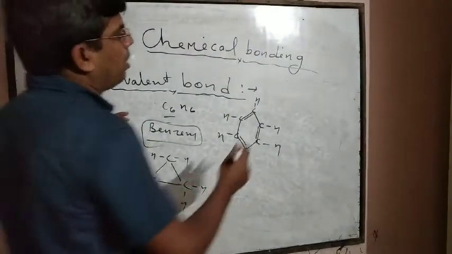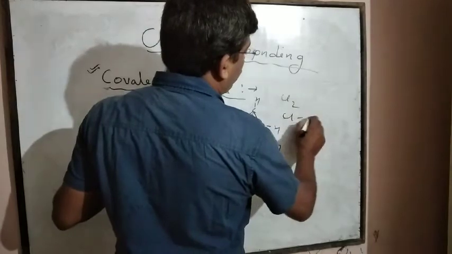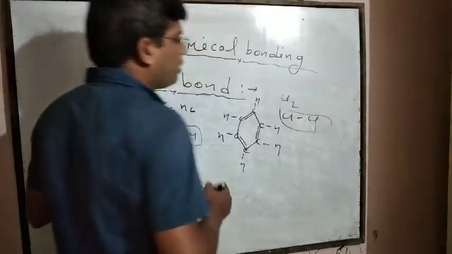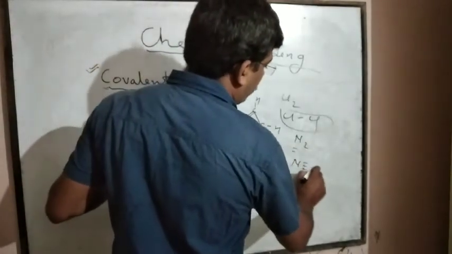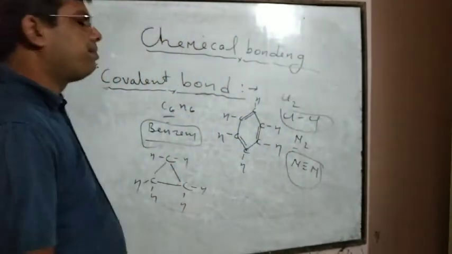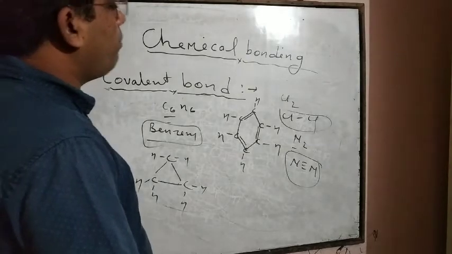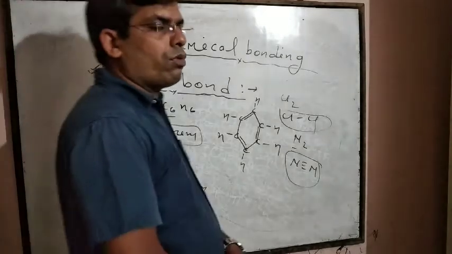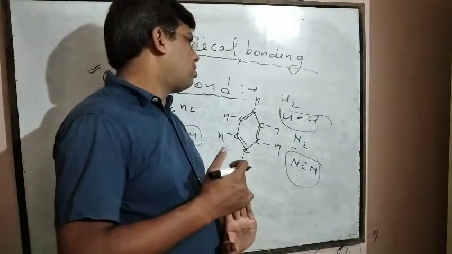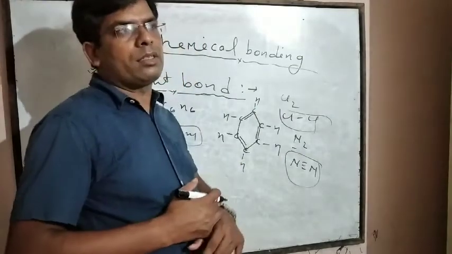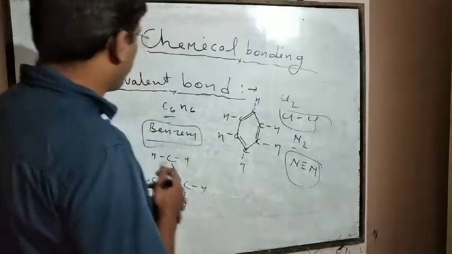For example, as we have already discussed, if Cl2 is taken, the difference of electronegativity between the 2 chlorine atoms is 0. If 2 nitrogen atoms are taken in N2, then the difference of electronegativity or atomic size is 0, and so on. In a few compounds, the difference of electronegativity between 2 atoms is not 0 but moderate, and they still form a covalent bond, like hydrochloric acid, HCl.